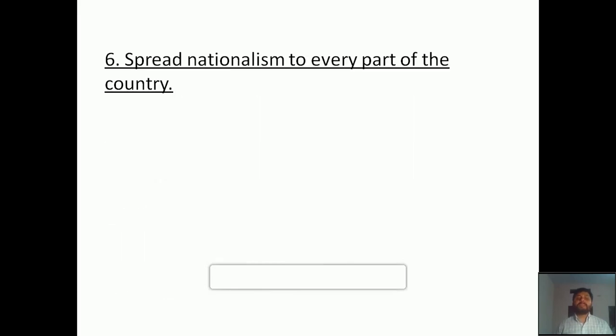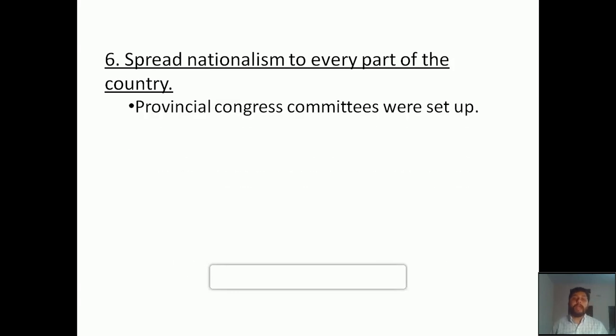Sixth point says that it spread nationalism to every part of the country. So the non-cooperation movement helped to achieve this particular ideology, and for that the different political parties, especially the Indian National Congress, had played a great role. They made provincial Congress committees in every part of the country. All those committees were working from the grassroots level, even from the smallest village, every corner of the nation. So it was their main motive.